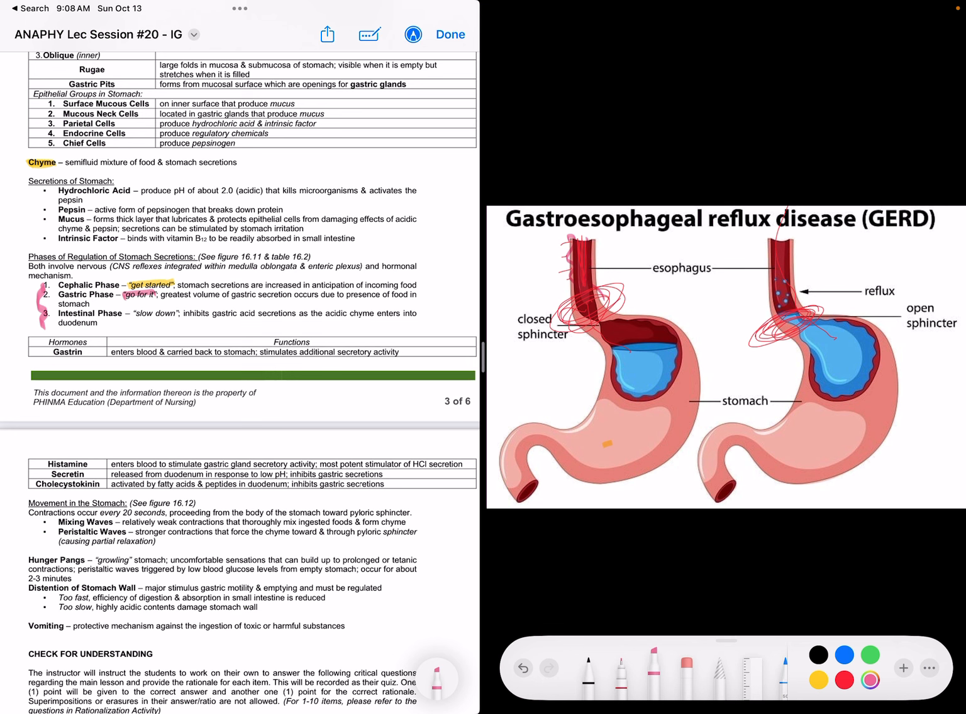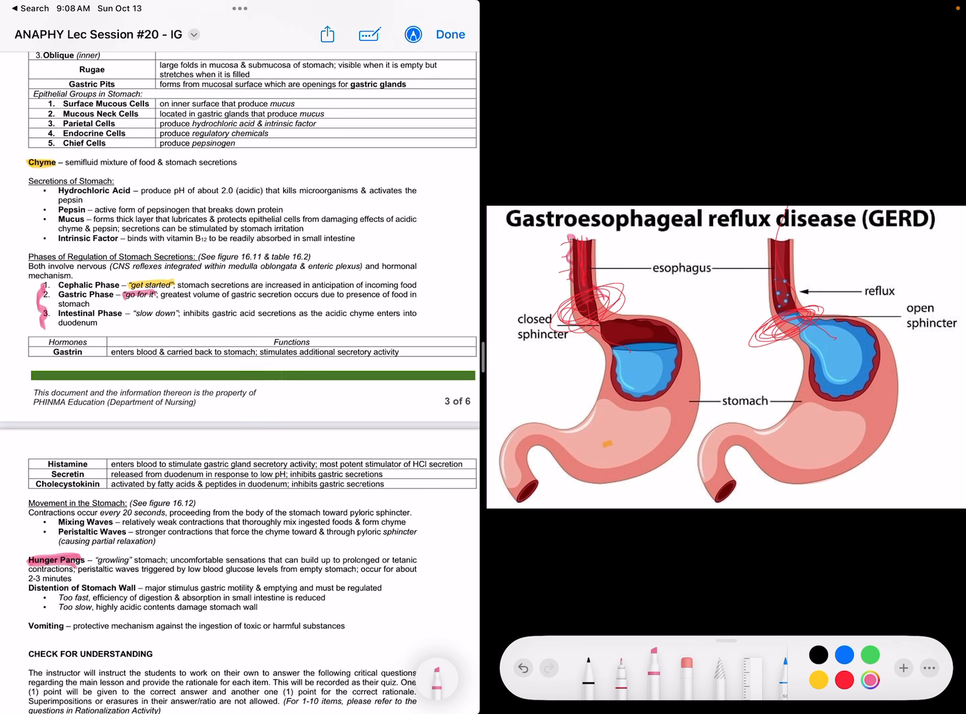Okay? So ayan man kita mixing waves, relatively weak contractions that thoroughly mix ingested foods and form chyme. And the peristaltic waves, stronger contractions that force chyme toward and through the pyloric sphincter, causing partial relaxation. And hunger pangs. Ang hunger pangs is growling of the stomach. Di ba mabatian nyo, gagrowl aton stomach sometimes, when gutom kita. So growling stomach, uncomfortable sensations that can build up to prolonged or tetanic contractions.